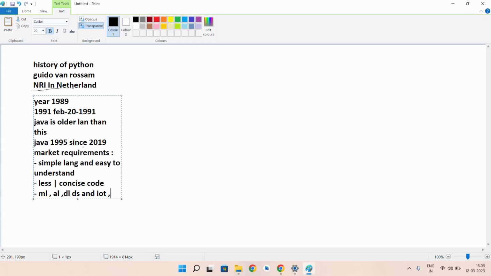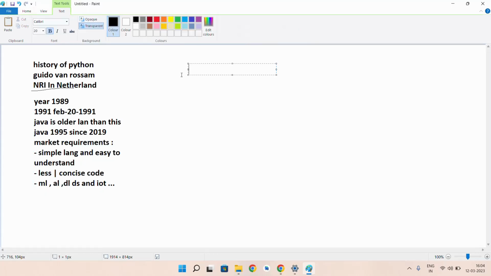Python is the best choice for all these technologies, unlike Java and C. So according to the market requirement, Python is the best choice compared to C and Java. That is the reason why Python became so much popular nowadays.